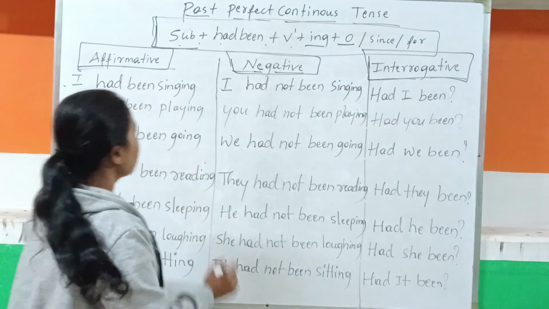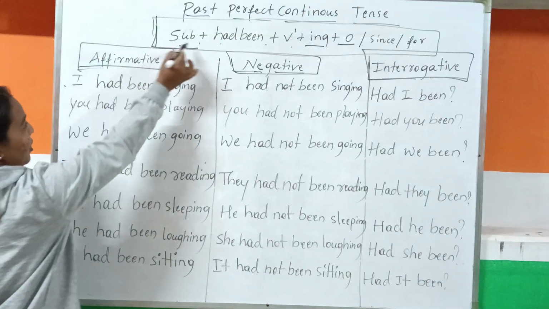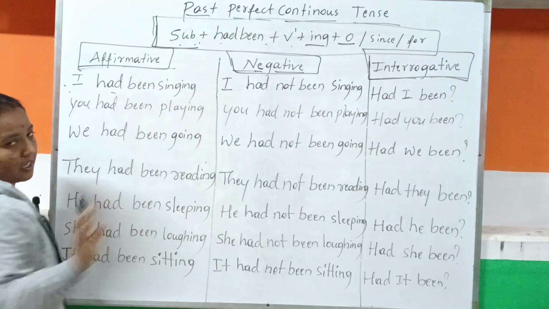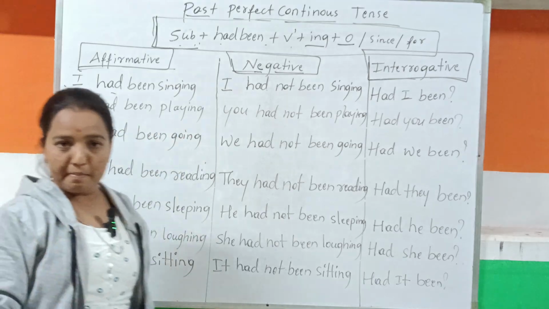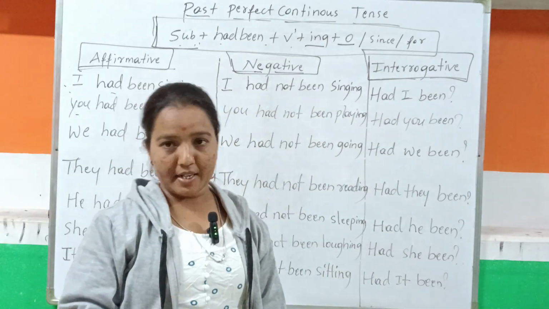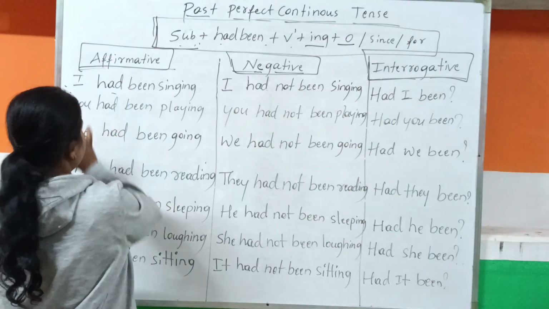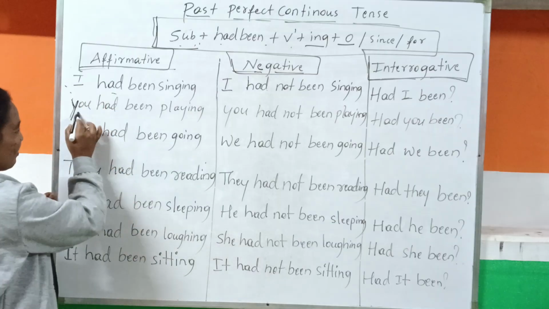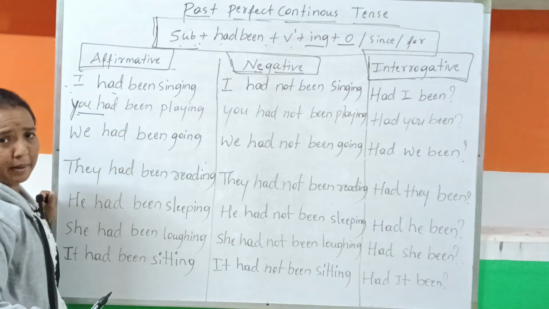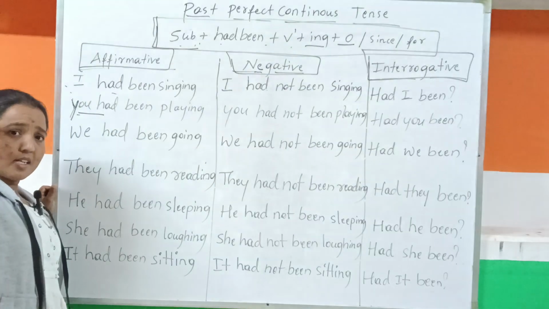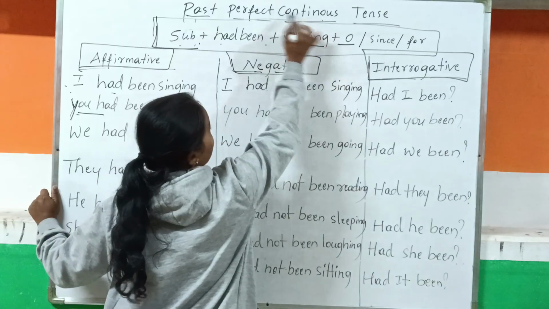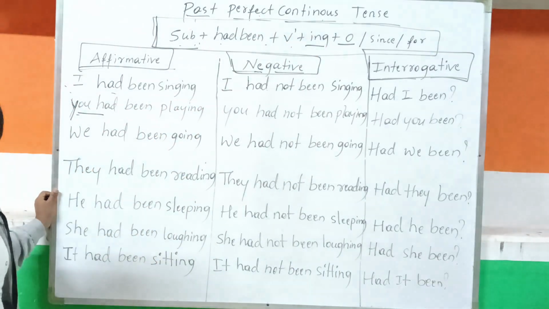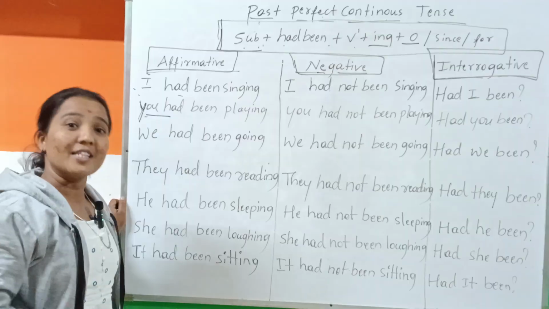According to this formula, I had been singing. Then, you had been playing. That means you were playing, and the playing started already in the past, and you are still playing now. It is the past continuous tense and the past perfect together: the work was already started and I am still doing it.